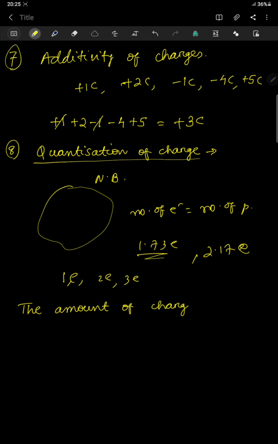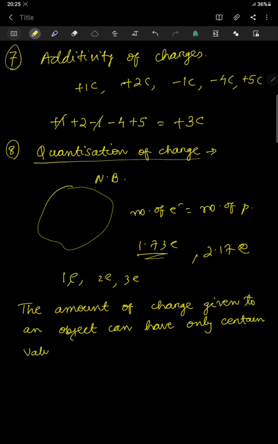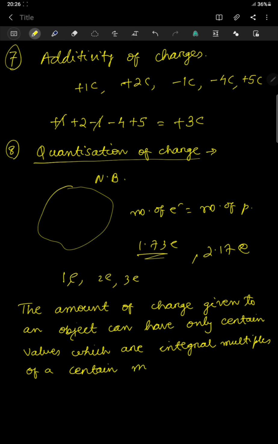Okay, so basically we can define this as: the amount of charge given to an object can have only certain values which are integral multiples of a certain minimum.